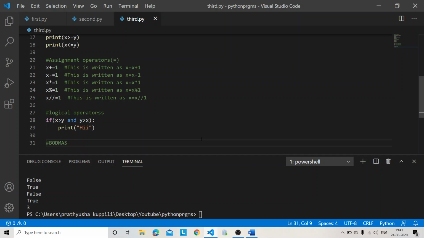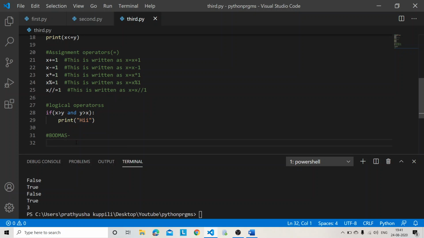Bracket, division, multiplication, addition, and subtraction. For example, you are 5 friends, but for whom will you give the most priority? For your best friend, right? So it also tells about priorities. For example, I have an expression like 20 plus 3 into 45 minus 60.